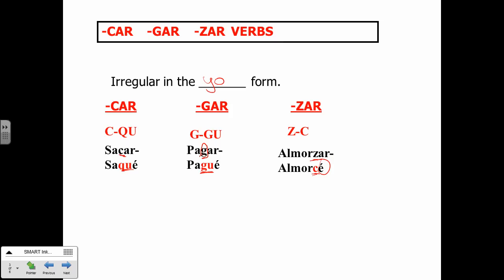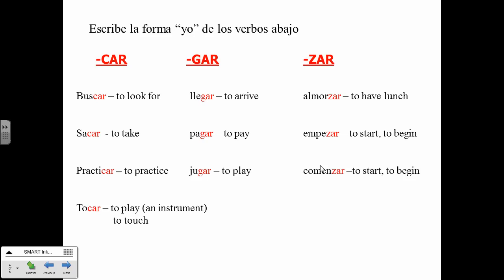After you're finished filling that out, go on to the next page. Again, fill out irregular in the yo form. Dice, escribe la forma yo de los verbos abajo. You're going to write down the columns car, gar, and zar just like I have on my PowerPoint. You are going to write down all these verbs. This is vocab you need to know, and then underneath each one, you are going to conjugate it in the yo form. I'll give you an example. Buscar, busqué, which is I looked for. So pause this, write them down, write the yo form under each one, and then come back and check.